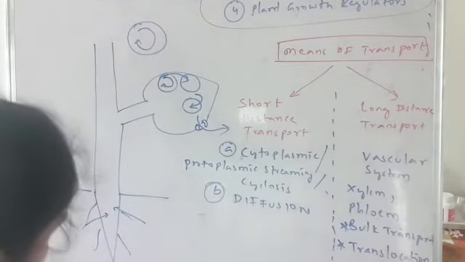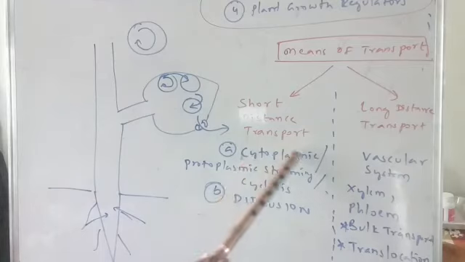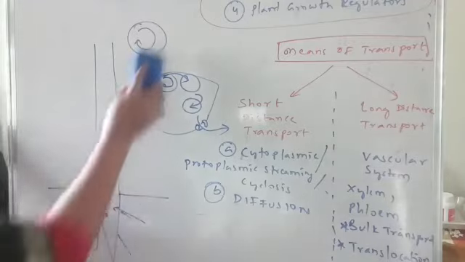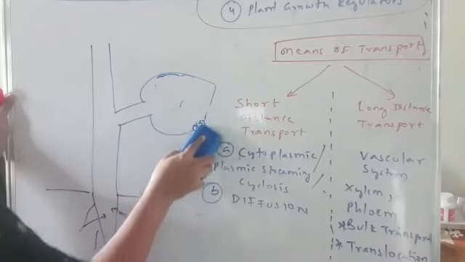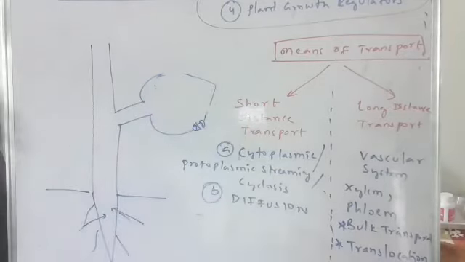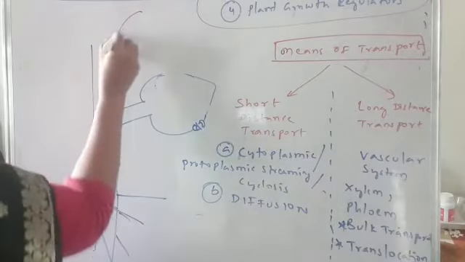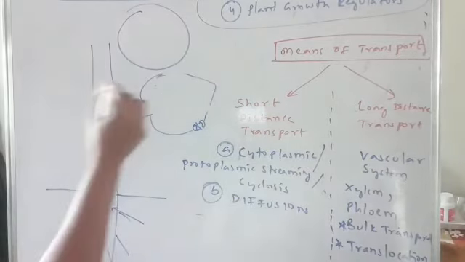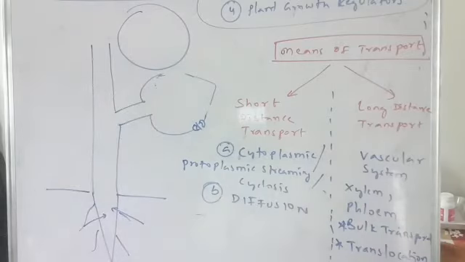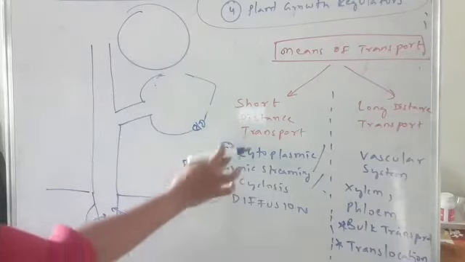In short distance transport, the first one is cytoplasmic streaming, or protoplasmic streaming, or cyclosis. Now let's understand it. What is cytoplasmic streaming? In eukaryotic cells, imagine this is one cell I am highlighting, there is a process which is cytoplasmic streaming.